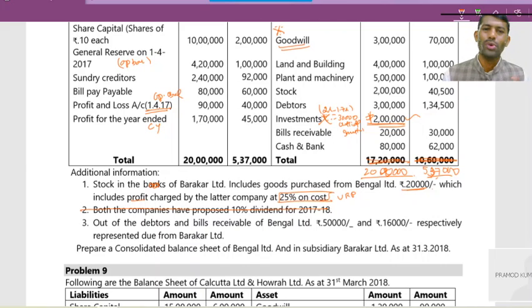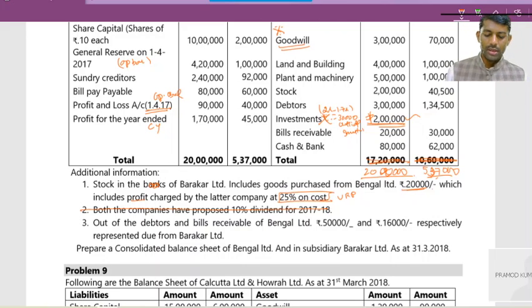Since it is an old problem, we have taken it as per AS 4 earlier, before the amendment in 2016. So thereafter, this adjustment is supposed to be removed. So if proposed dividend was there, I would have reduced it from P&L. Now I will not reduce it, as it is the full P&L. I will distribute it to the shareholders. That's it. Got it?